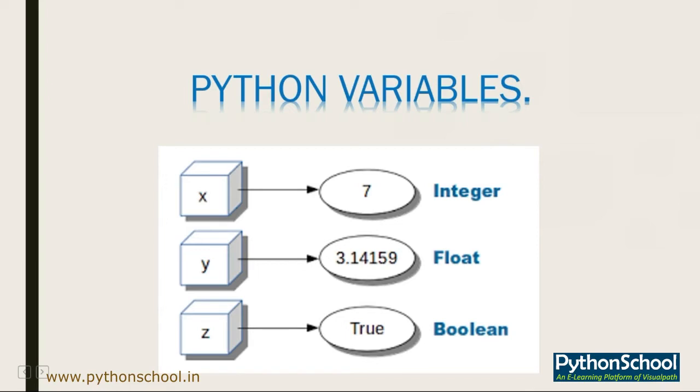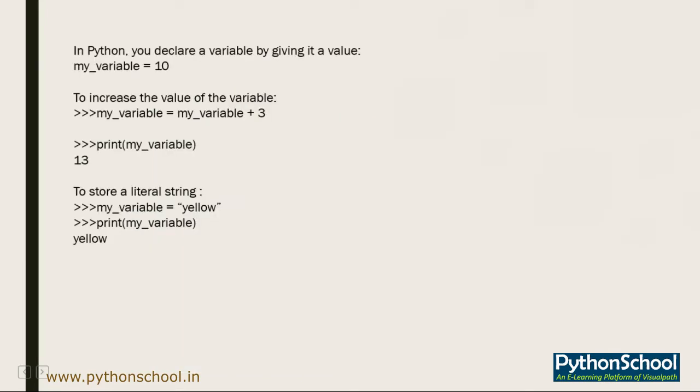Let's have an example regarding the same. Here in Python, you can declare a variable by giving it a value. Suppose we have declared a variable called my_variable and we have assigned the numerical value 10 to it. Take note that when you are declaring a variable, you are not stating that my_variable is equal to 10. That statement actually means that my_variable is set to 10.